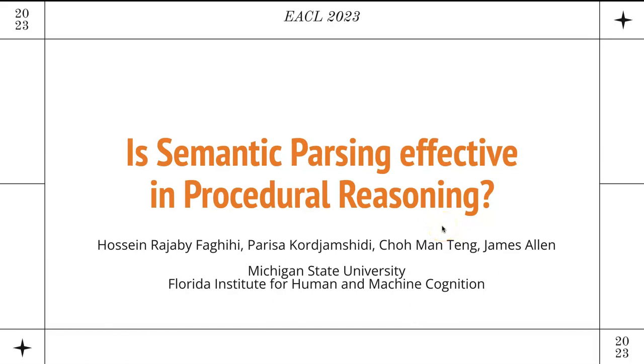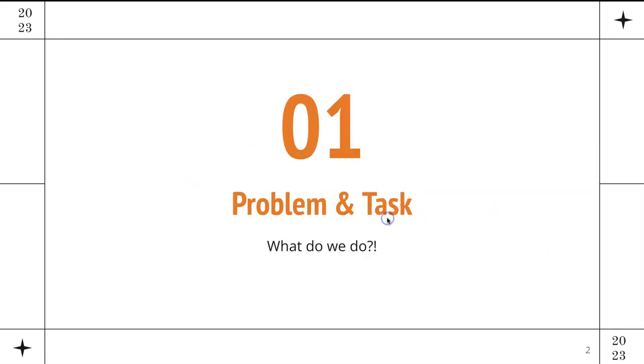Hello everyone, I'm Hossein Rajabi Faqihi, and today I will be talking about our paper titled Is Semantic Parsing Effective in Procedural Reasoning? This is a joint work with Parisa Jamshidi, Choman Tang, and James Allen, and is done at Michigan State University with our collaborators from Florida Institute for Human and Machine Cognition. Let's get right to it.